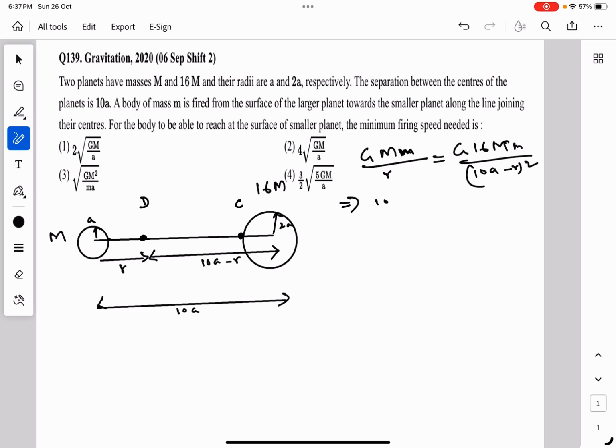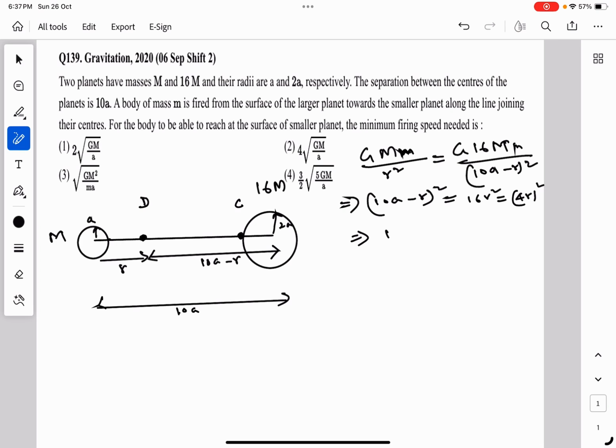This gives us 10a minus r whole square equal to 16 r square. This can be written as 4r whole square.